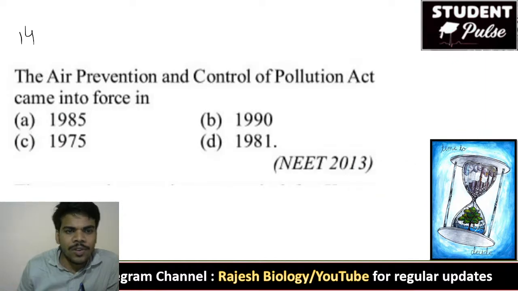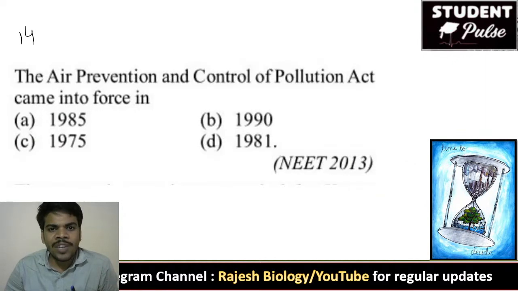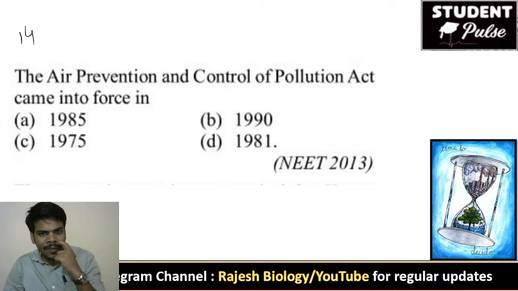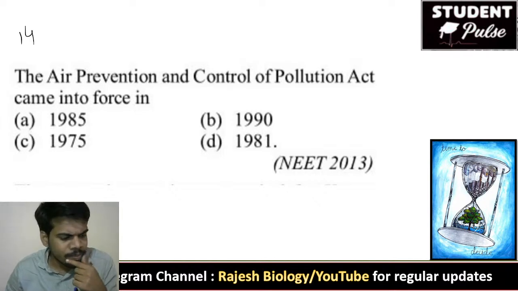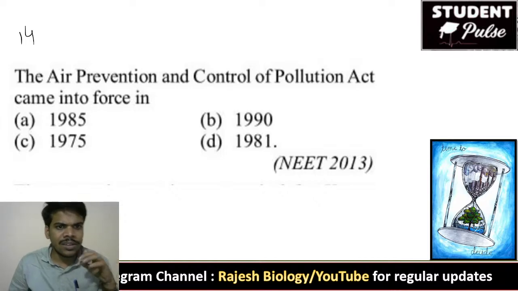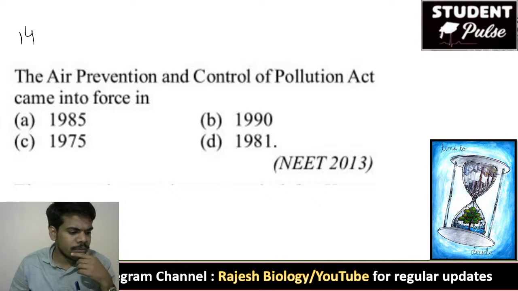Okay. 14th question. The Air Prevention and Control of Pollution Act came into force in 1985, 1990, 1975, 1981. In which year did the Air Prevention and Control of Pollution Act come into force?